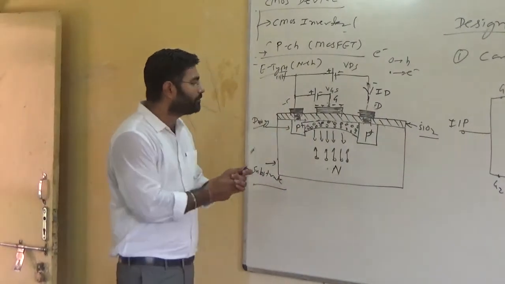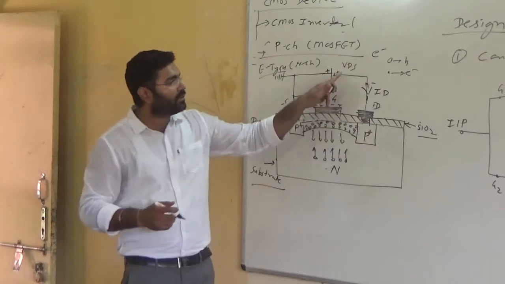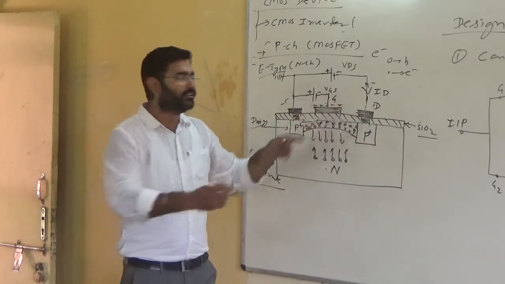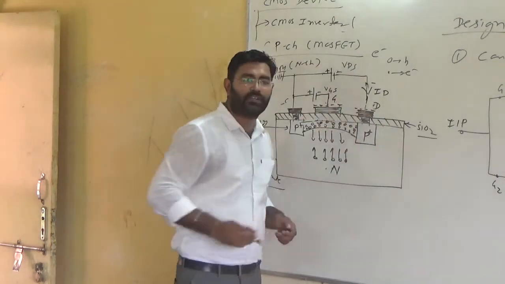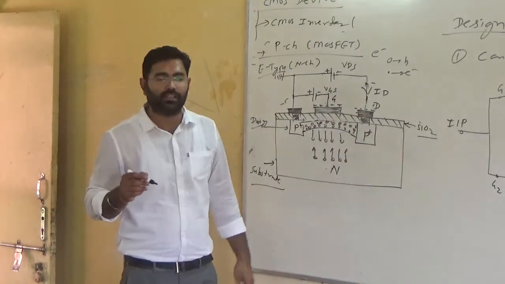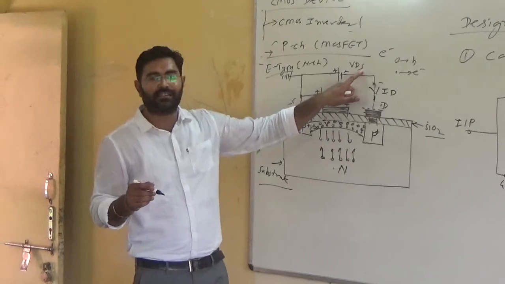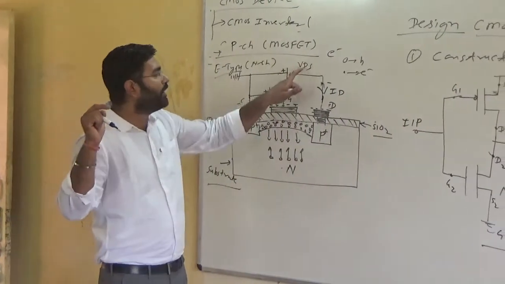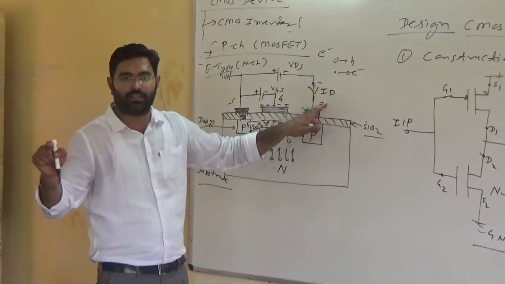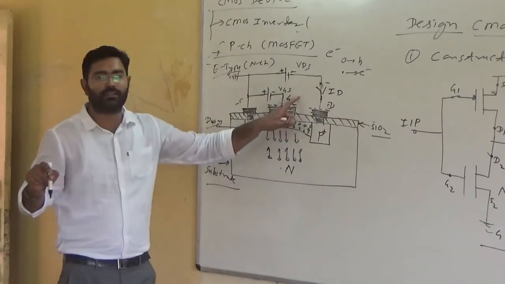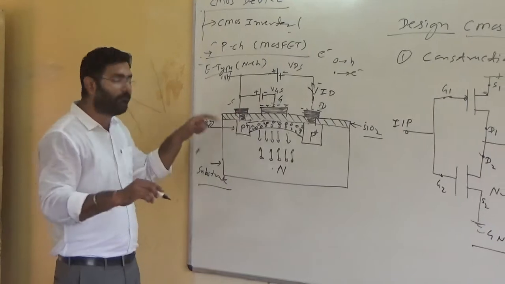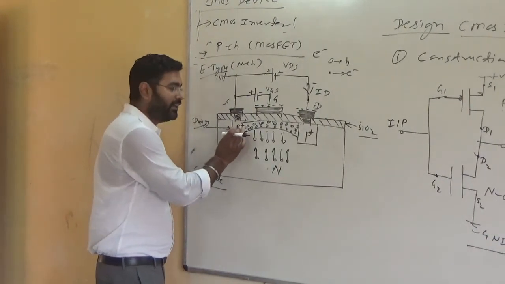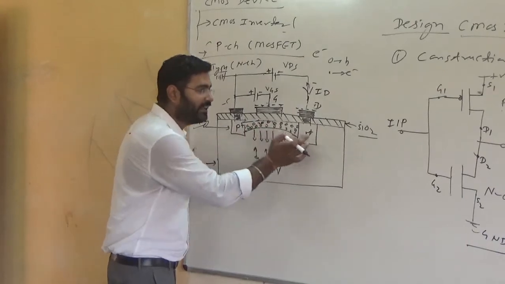Now obviously, you are supplying a negative supply at the drain and a negative supply at the gate. So gate and drain are both negative. They will attract holes, and always VDS is at a higher potential compared with VGS, so it provides more negative potential at the drain as compared with the gate. So a number of holes will be attracted towards this P plus side, move towards the channel, and then flow.